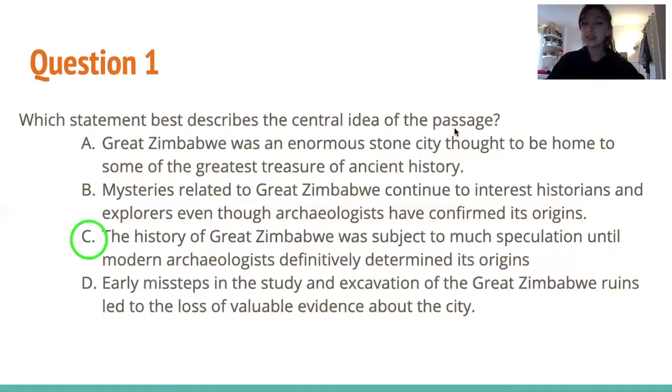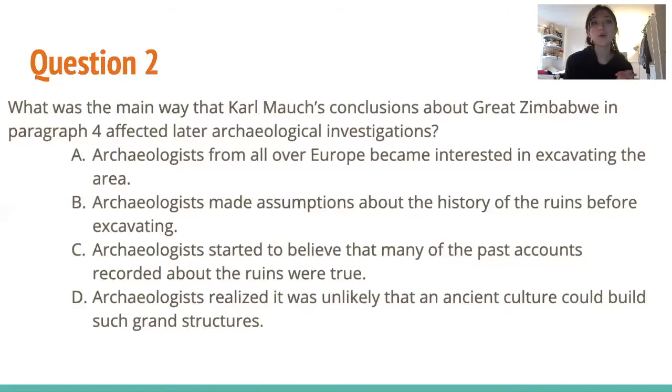The answer is C. Question 2, what was the main way that Karl Mauch's conclusions about Great Zimbabwe in paragraph 4 affected later archaeological investigations? Here we have to know exactly what they're asking. They're asking how this man's conclusions affected later investigations. And it even gives us a paragraph so we know exactly what to look for, paragraph 4.